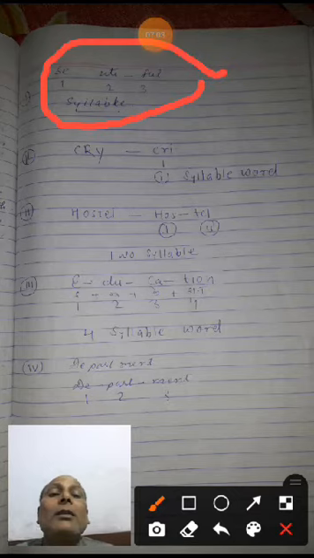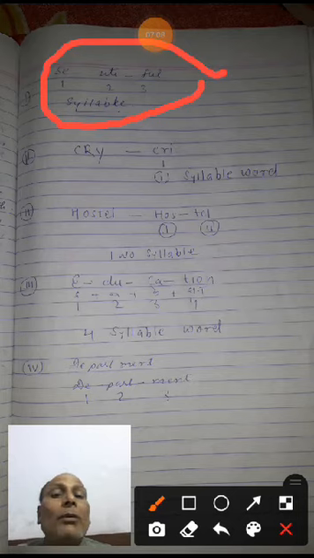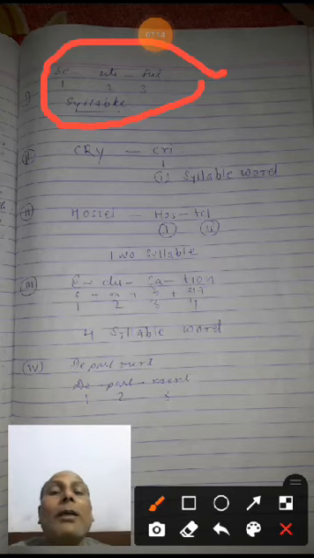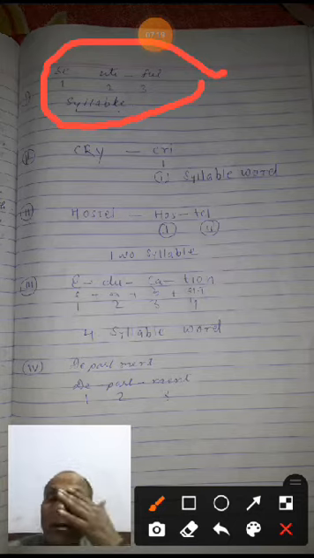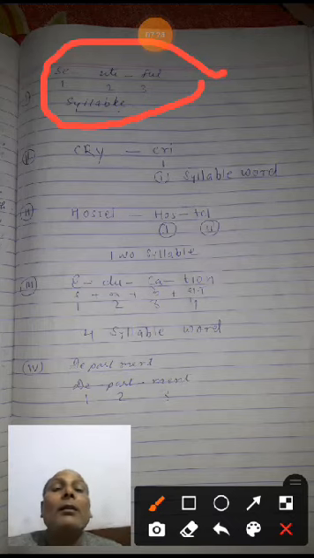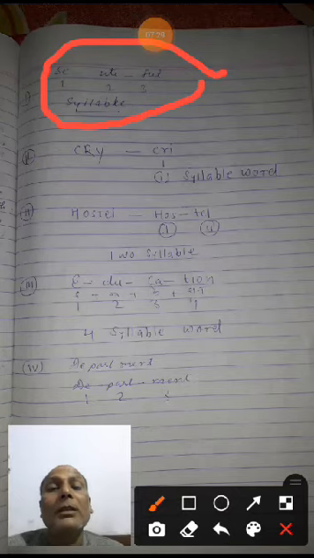T is controlled by U and I. So it will be counted as only one vowel, and full has one vowel in that particular word. So it is counted as 3 syllables.